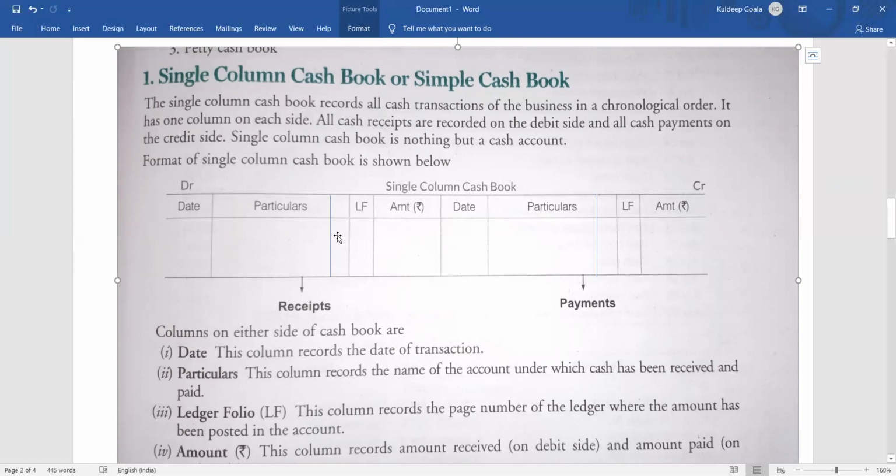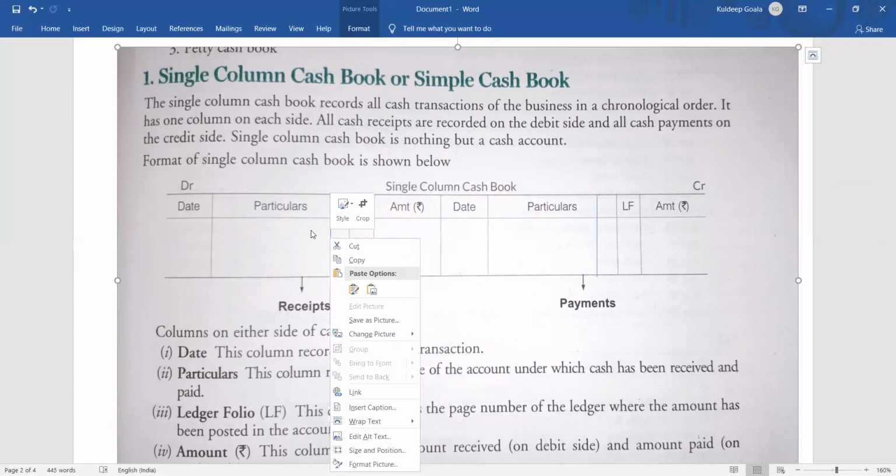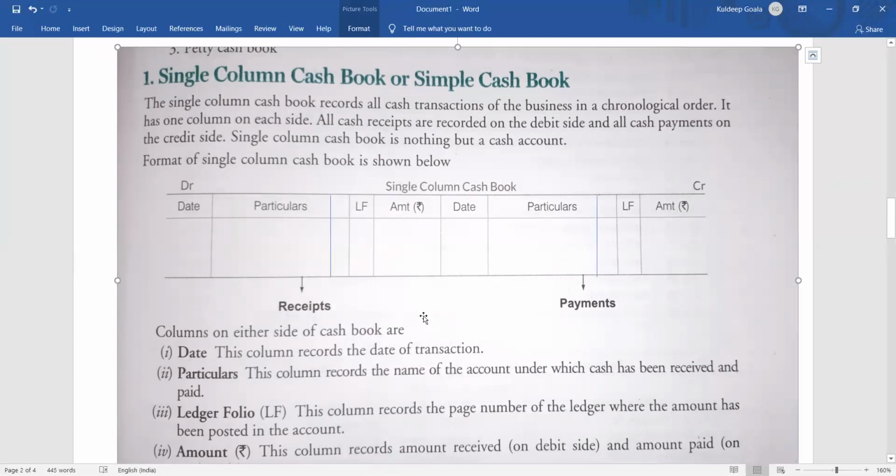Why are you recording the voucher number? Because it is a book of original entry. It is recorded for the first time, so that is why we write the voucher number along with it. Clear? So we have the date column, particulars column, and voucher number, whatever the transaction's voucher number will be.